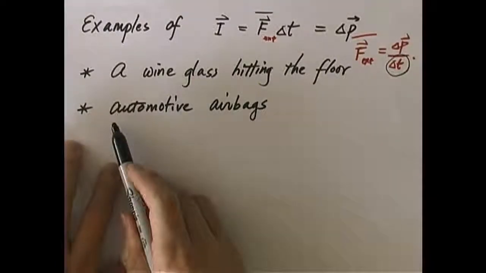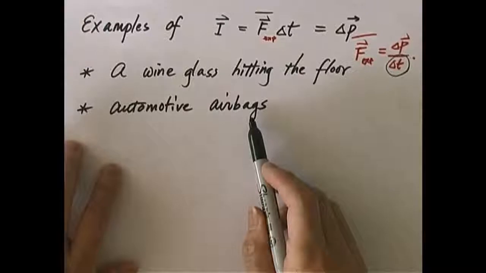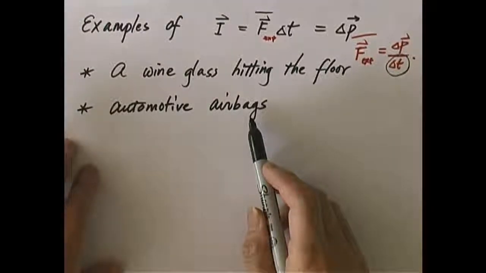Okay, similarly, what about automotive airbags? It's the same deal. Suppose in a crash, somebody was driving 65 miles per hour prior to the crash, and God forbid, that person hits a wall.